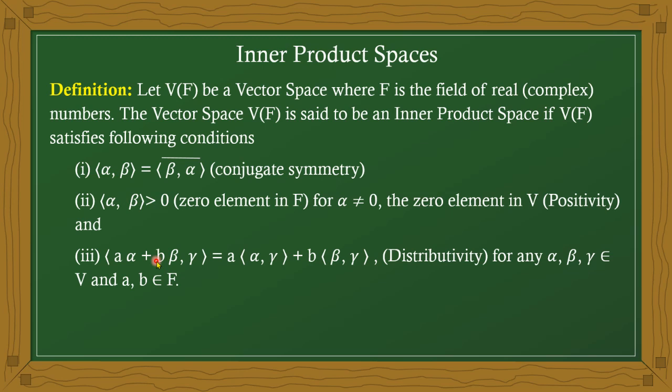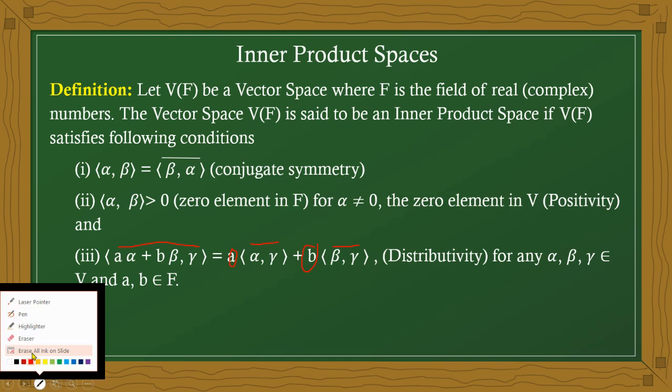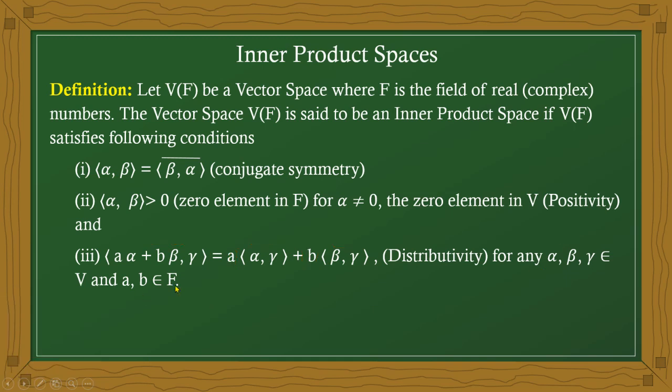The third one is the distributive law. The inner product of A alpha plus B beta, comma, gamma, is nothing but A times the inner product of alpha, gamma plus B times the inner product of beta, gamma, where alpha, beta, gamma are vectors and A, B are scalars. It is nothing but the distributive law.